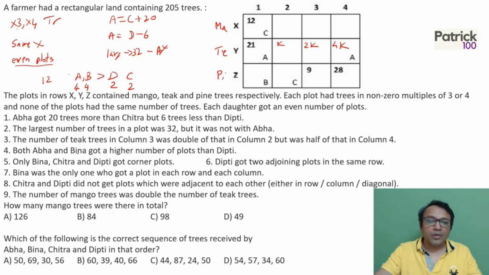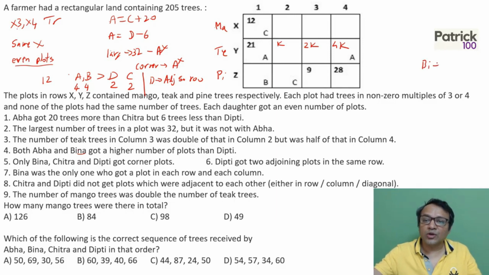Then, only Bina, Chitra, and Dipti got corner plots, so Aba did not get a corner plot. Dipti got 2 adjoining plots in the same row. Then Bina was the only one who got a plot in each row and each column. So Bina got plots in each row and each column.